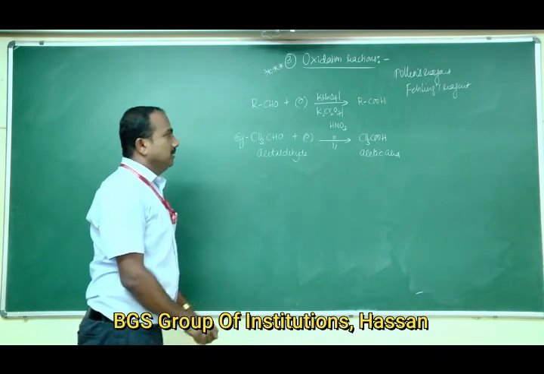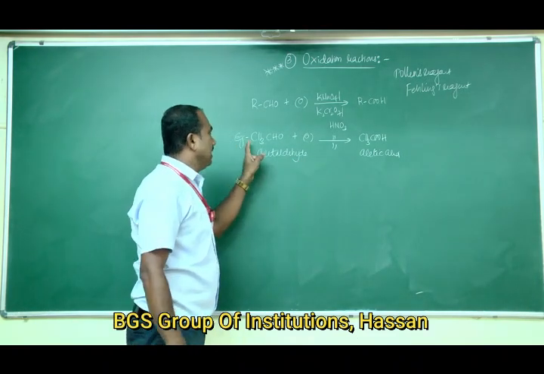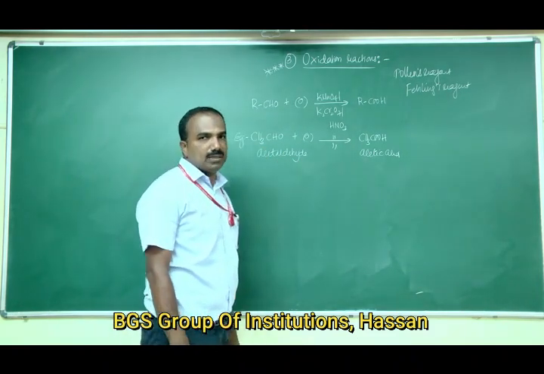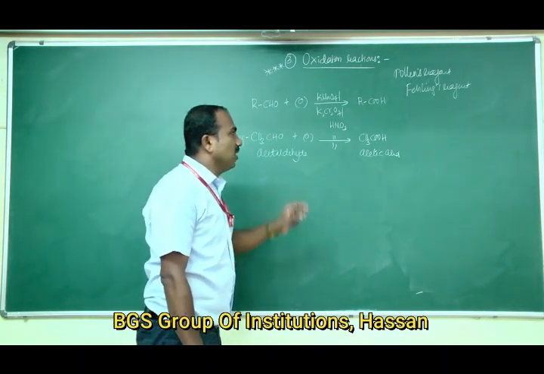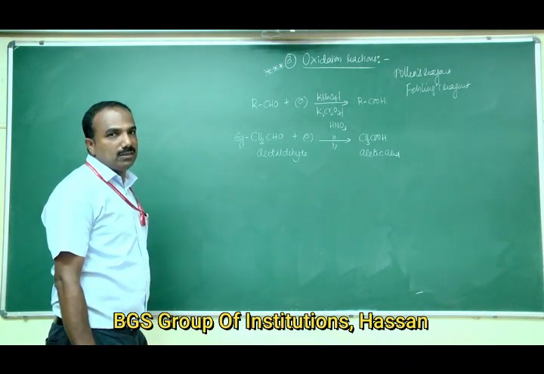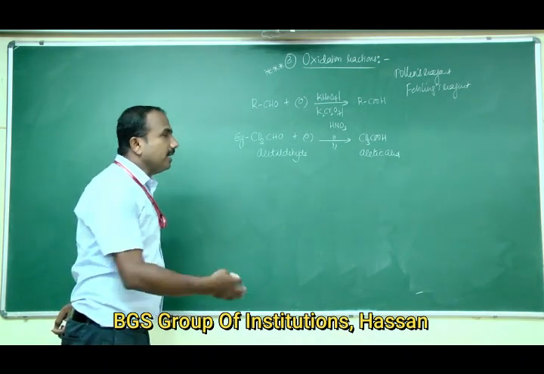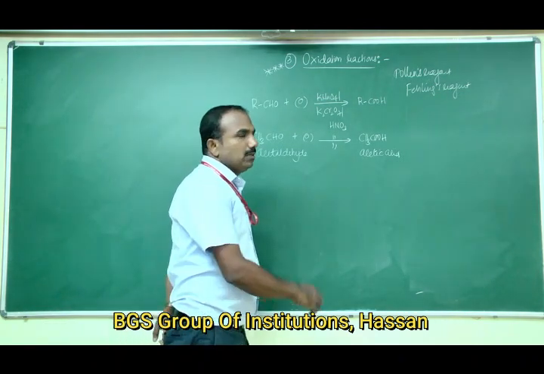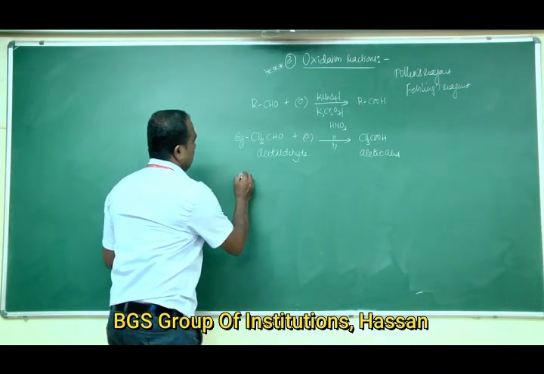Acetaldehyde can be oxidized to a carboxylic acid, that is acetic acid, containing the same number of carbon atoms. Aldehydes can be easily oxidized, but it is difficult to oxidize ketones. Ketones can be oxidized to carboxylic acids at elevated temperatures using some oxidizing agents. The reaction can be written as